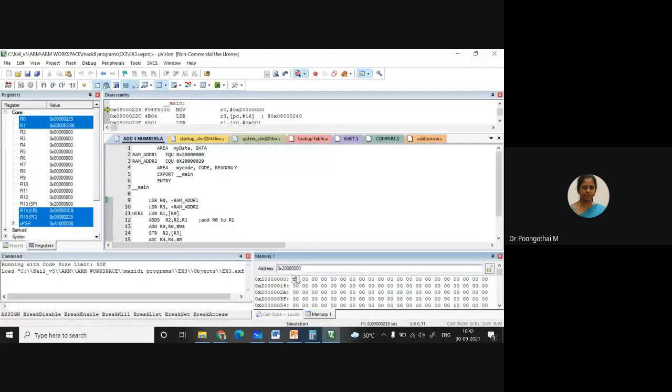I'm giving 4 inputs, 4 32-bit values, okay? For 32-bit value, how many memory locations are required? 4 memory locations. So this is your first data. The first data was FEFFFF, okay? And next second data is your second data.